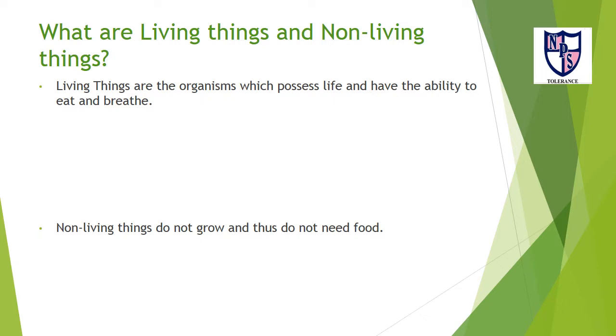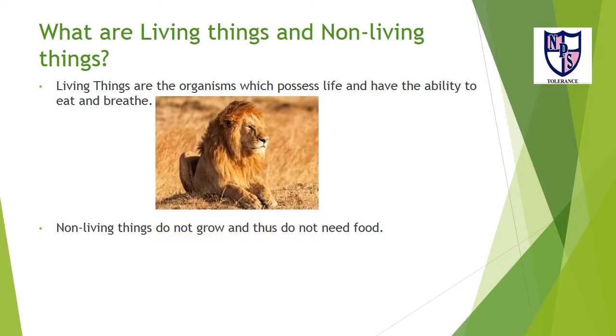Living things are the organisms which possess life and have the ability to eat and breathe. For example, a lion and a plant. An example of a living thing in the world is an animal or human being. Animals and human beings also need food, water, space, shelter, breathe in air, and grow from little to young and young to old. They have senses. Senses are seeing, hearing, smelling, tasting, and feeling.